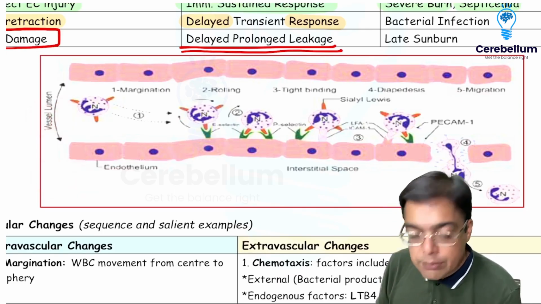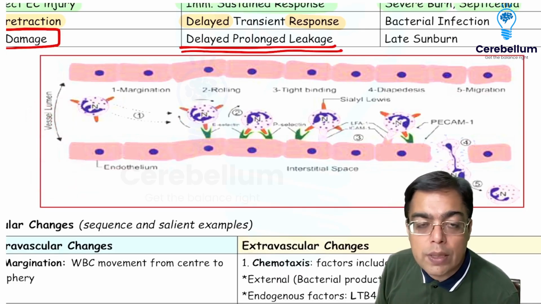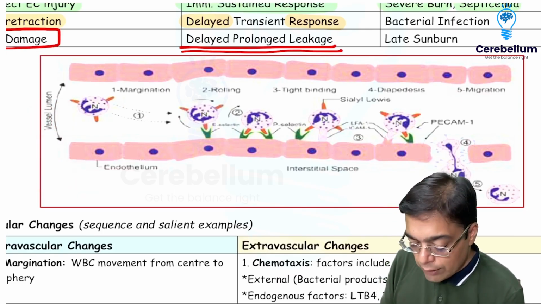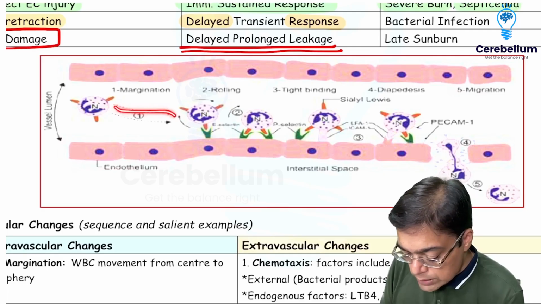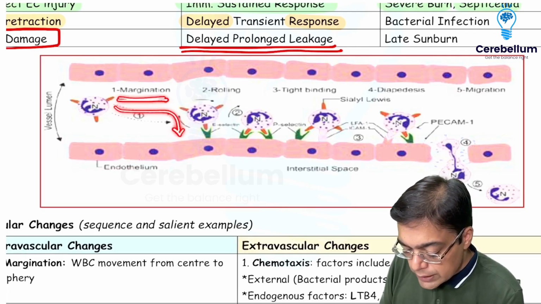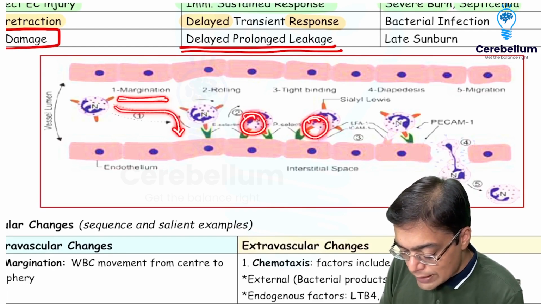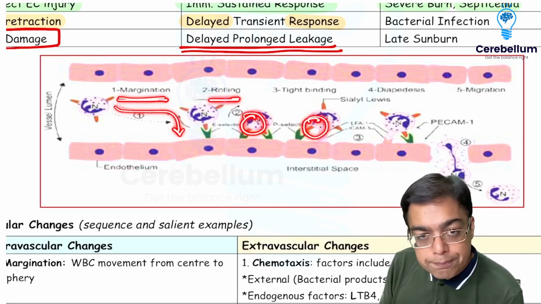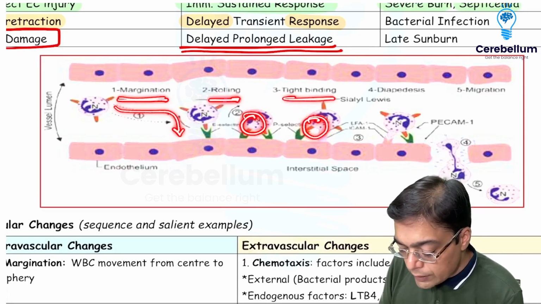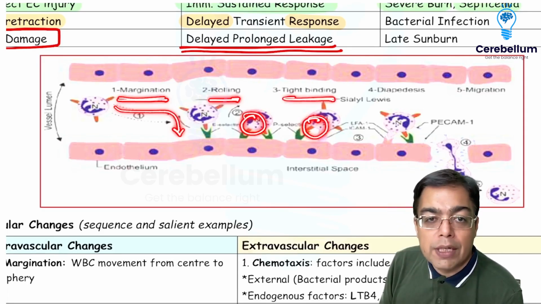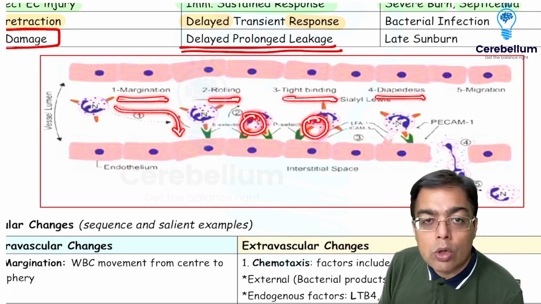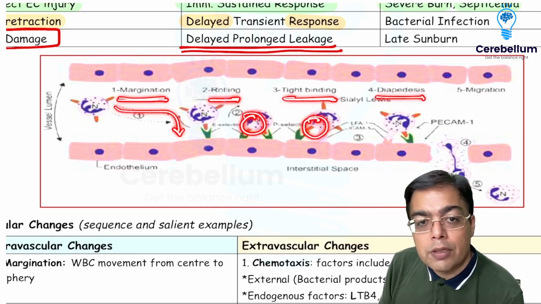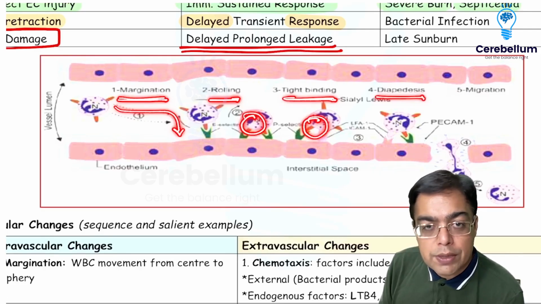Now focus on the diagram that is present in your notes as well as what you find on your screen. You have a cell, especially a white blood cell, moving over here. This has to come towards the periphery of the blood vessel. So that's given the name of margination. It is then going to roll over the endothelial cell, so it is given the name of rolling. It attaches itself tightly with the endothelial cell. That's given the name of adhesion or tight binding. And finally, it is going to move out of the blood vessel. So that's given the name of diapedesis or transmigration, right?